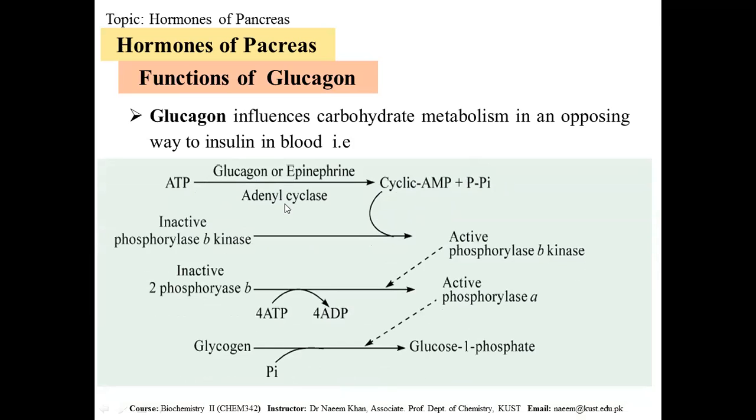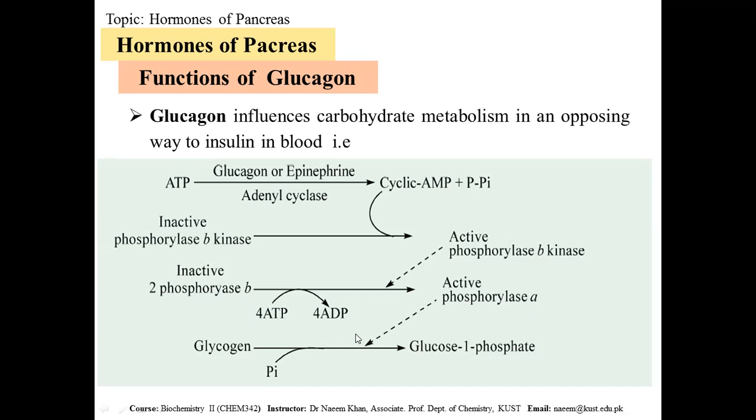This is done by the enzyme adenylate cyclase, and this cyclic AMP then catalyzes the conversion of phosphorylase B kinase, which is inactive form, into activated form, and this phosphorylase B kinase then converts phosphorylase B, which is inactive, into active form. We have phosphorylase A, the active form, and in this way 4 ATP molecules are consumed.